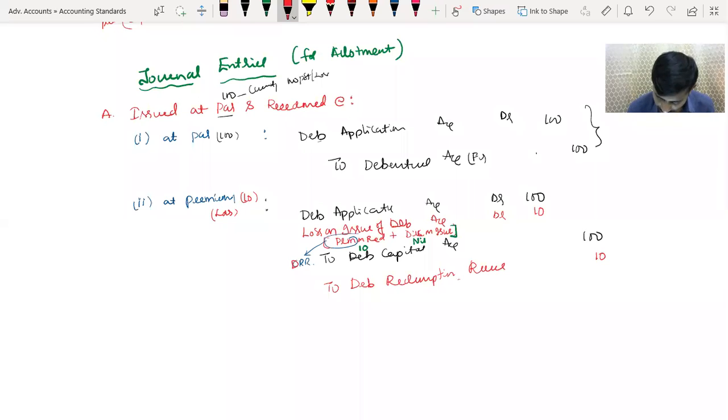This is always equal to the premium on redemption only. So whenever premium is there, along with the normal entry, one debit and one credit will come.